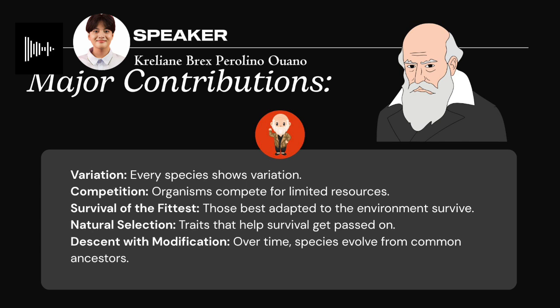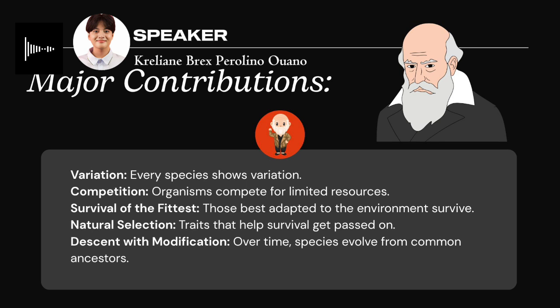So next is survival of the fittest. Those best adapted to the environment survive. The fittest doesn't mean the strongest. It means the best adapted. The organisms with traits that help them survive, like camouflage or speed, are more likely to live and have offspring.